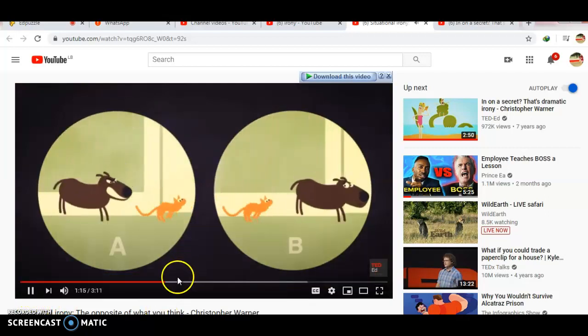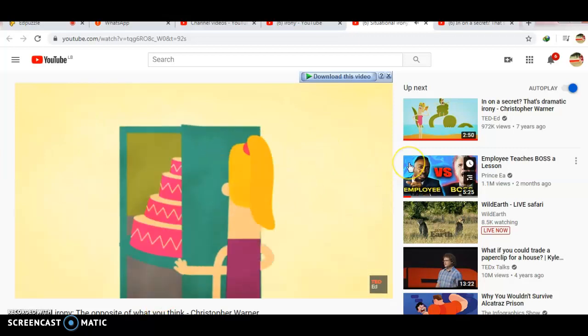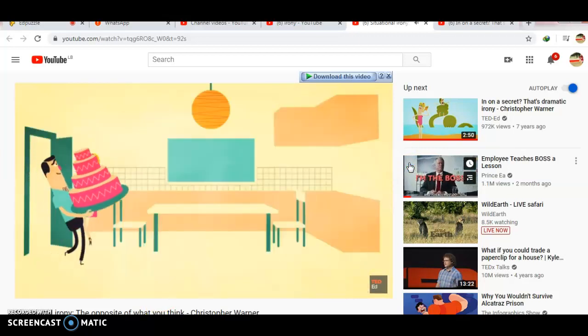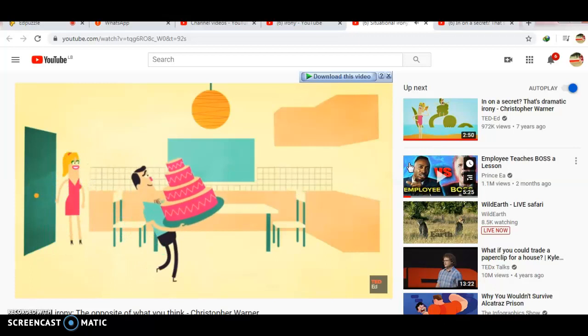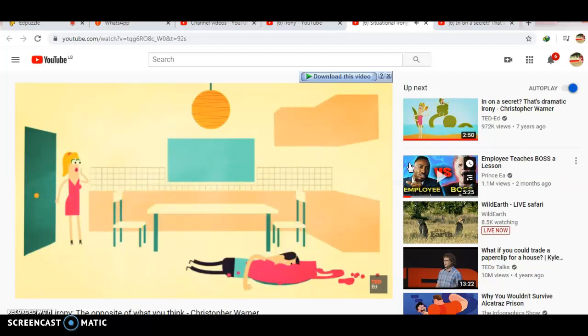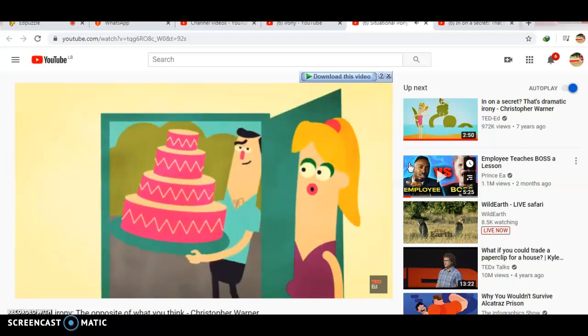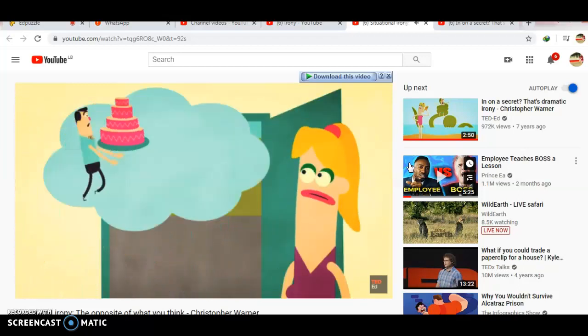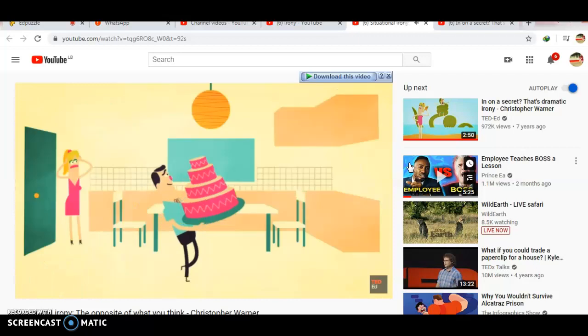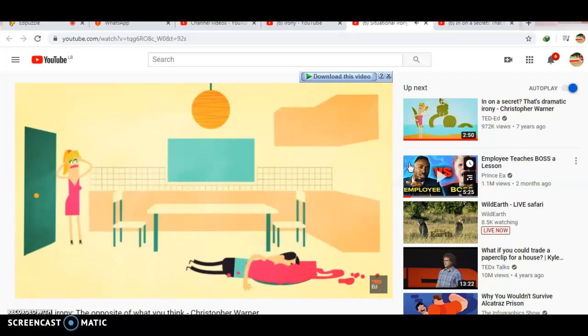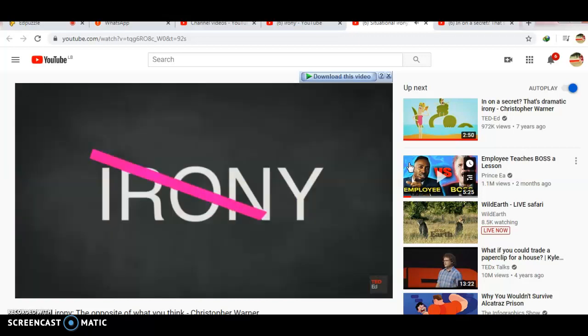Let's take the slapstick cake situation as an example. When someone walks in, precariously balancing something that shouldn't be carried alone, trips, falls, and makes a mess, it is funny, but it's not ironic. In fact, you probably expect someone who is single-handedly carrying a huge cake to trip. When he does, reality aligns with expectations, and so that is not irony.